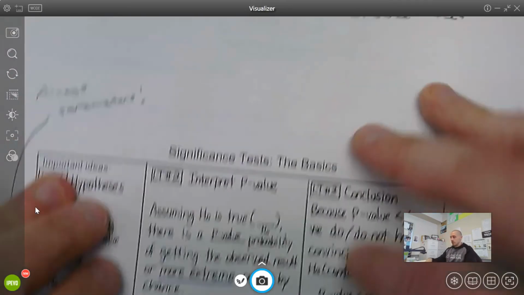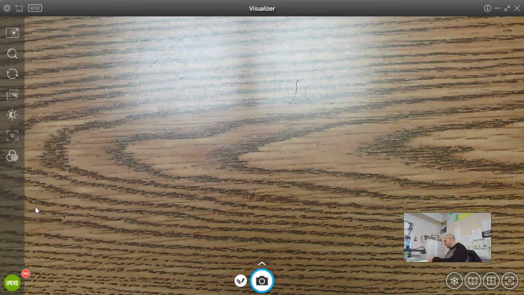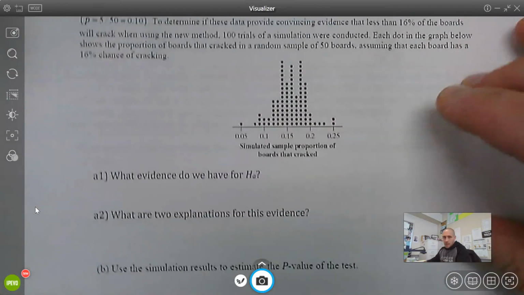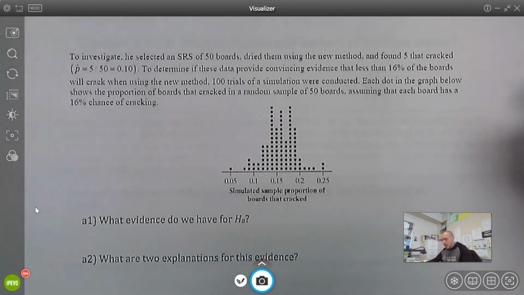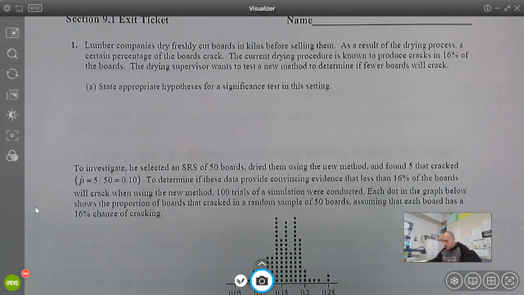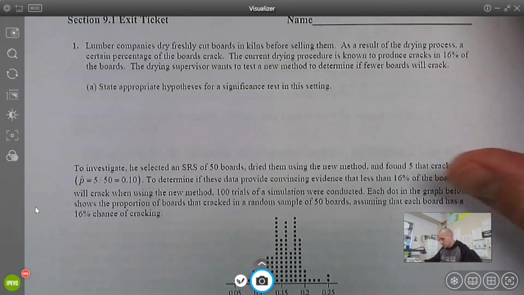All right, so let's move on to page 9. What I put in here specifically is something that you could do and get a little feedback on. We've had quite a bit of practice already, so kind of assess where you're at. Do you feel like this would be a quiz so far? Like, hey, how have I done? Do I understand what is going on or not? So I would encourage you, pause the video, work through this exit ticket. I'm obviously not there to collect it and give you some specific feedback, but I will go over it here in just a minute. So pause the video, work through this, and we'll chat.